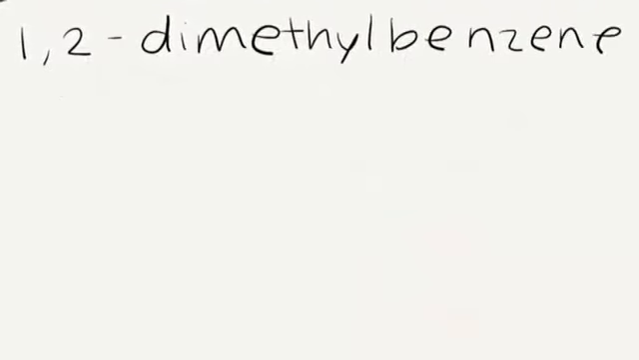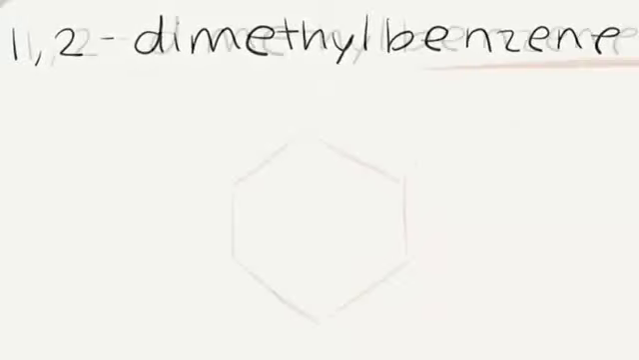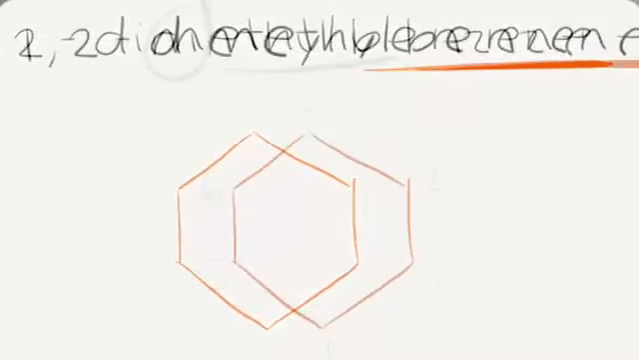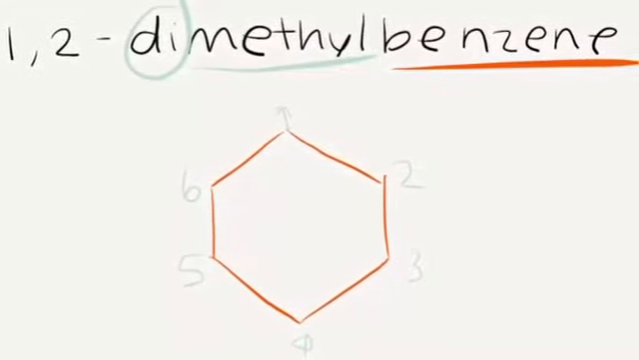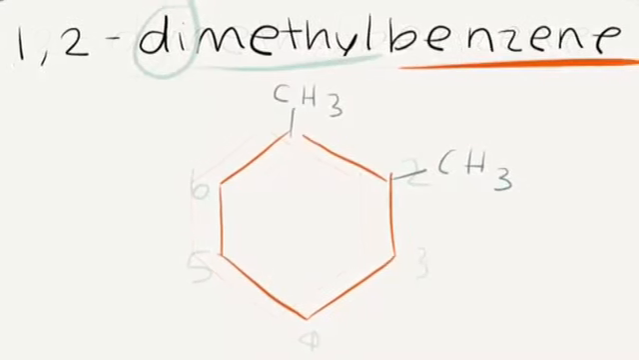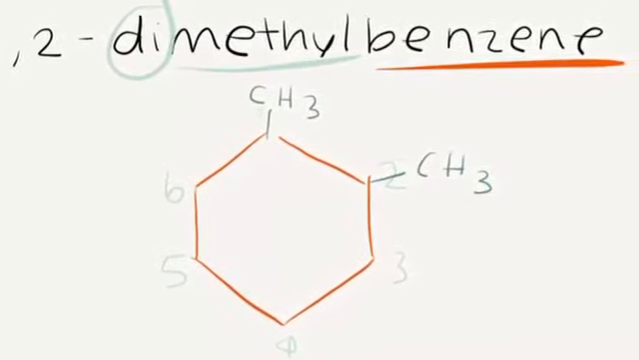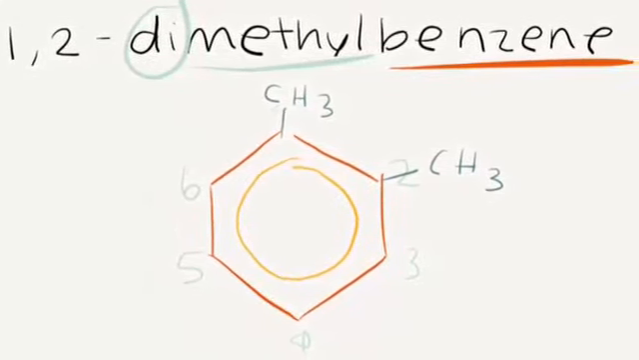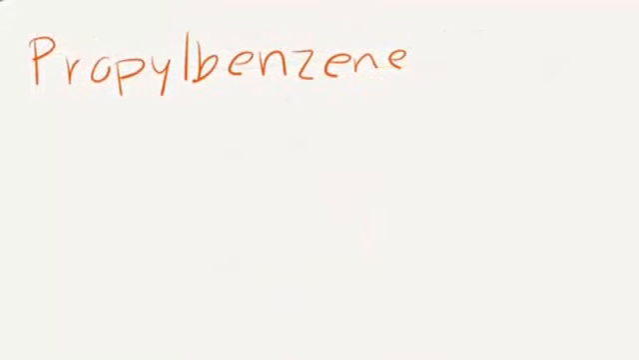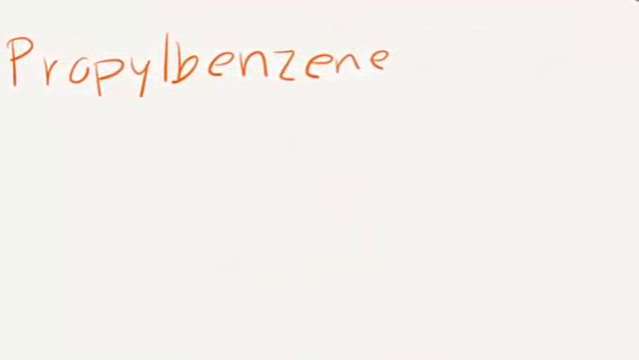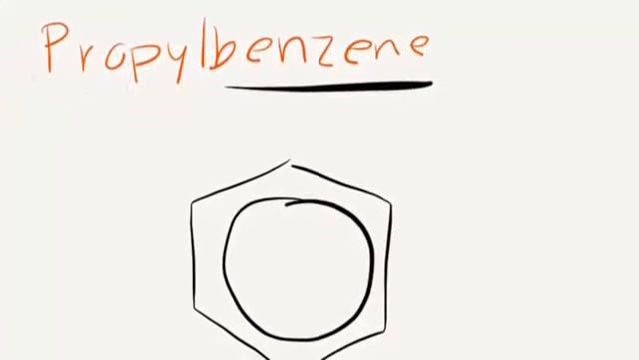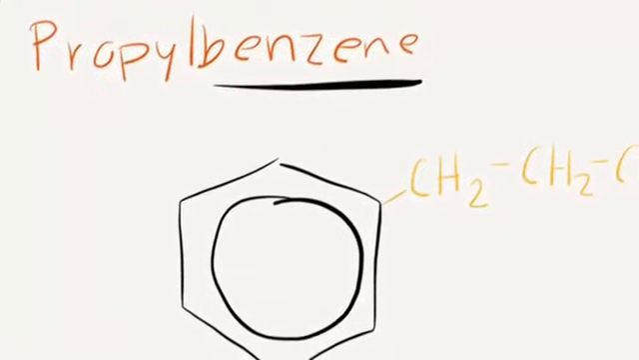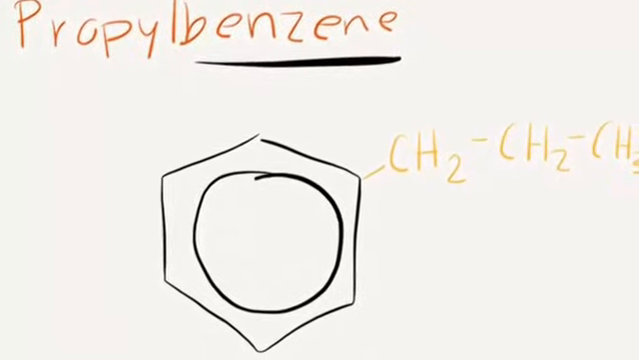1,2-dimethylbenzene. First, we draw the benzene ring. Then, since this is a dimethyl, there are 2 methyls in carbon 1 and 2. So we draw the carbons 1 and 2, and we put the methyl there. And then we draw the ring inside the benzene, and that's all. Propylbenzene. First, we draw the benzene ring. Then, since this is just propyl, we can draw the propyl group wherever we want, just like here, and that's